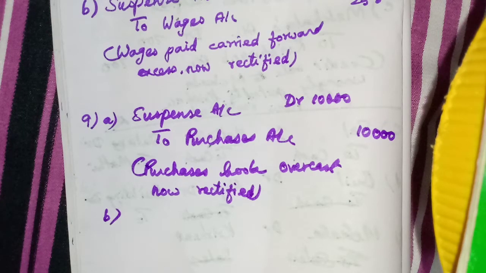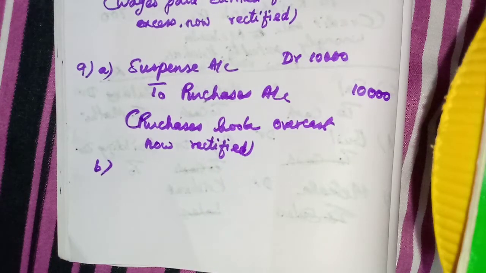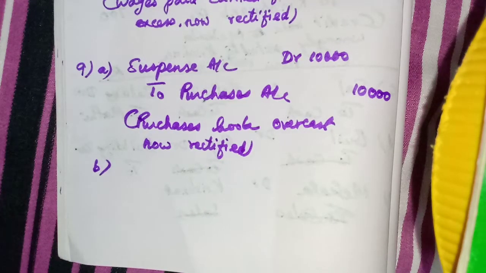Here, repairs to furniture is a revenue nature expense. It is not capital expenditure, it is revenue expenditure, because it is incurred often. But it was debited to furniture account. They have treated the revenue expenditure as capital expenditure. Here, two accounts are involved. So we have to write the wrong entry, the right entry, then the rectifying entry.